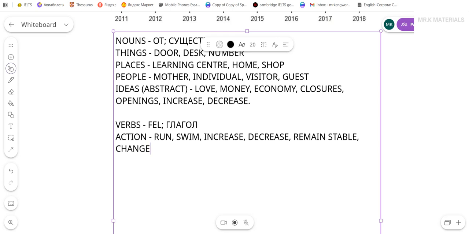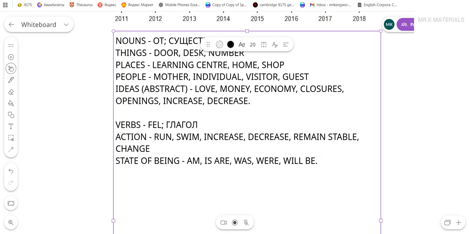Now, verbs are also used for showing a state of being. Now, here it gets kind of tricky. Make sure you try to understand it as much as possible. So, state of being basically translates into состояние бытия, как бы быть. This is tricky because something like this doesn't exist in Russian or Uzbek. It is only in English. So these are verbs like am, is, are, was, were, and will be.